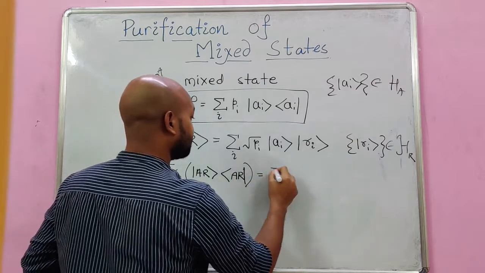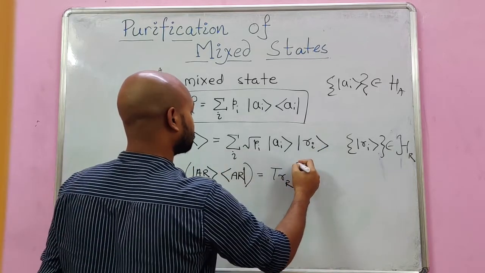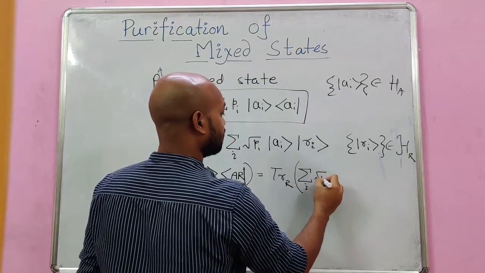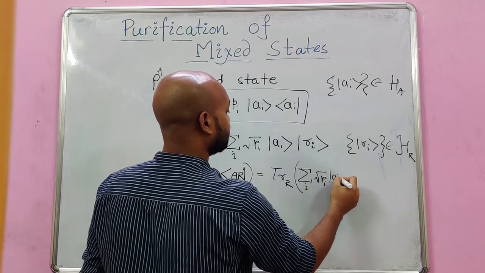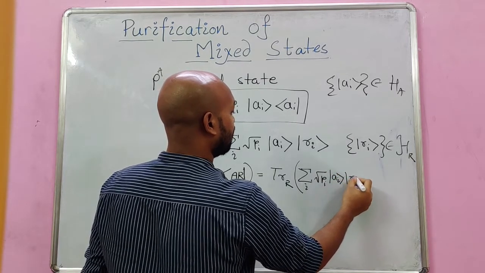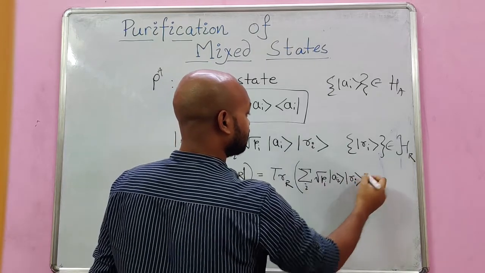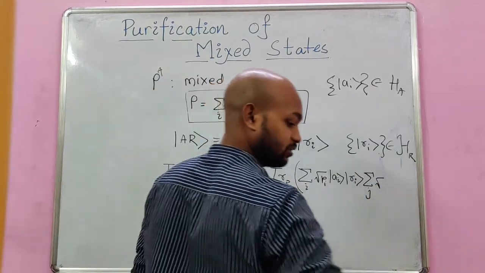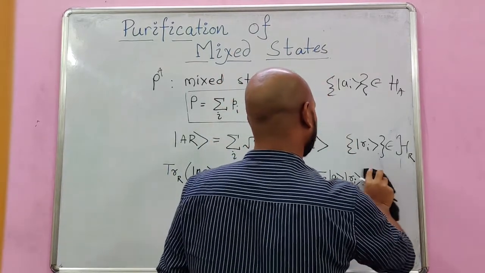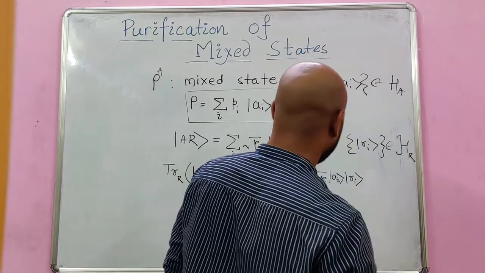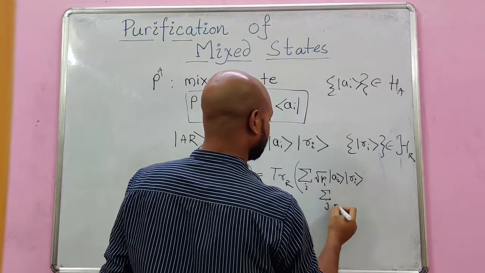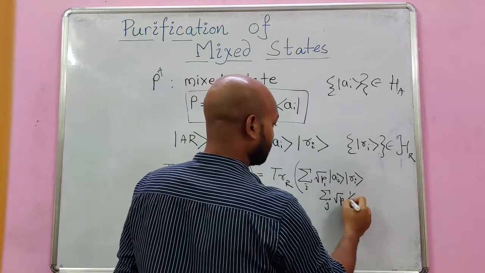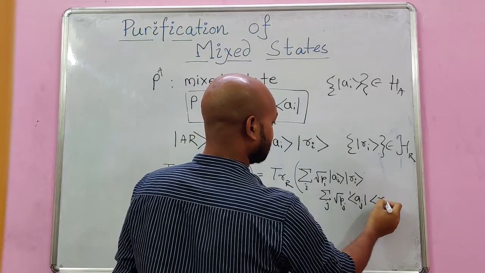So I take the trace of this thing, and this thing I write in the following fashion: sum over i of square root of p_i, |a_i>|r_i>, and then sum over j, I use another index for the other part, square root of p_j, and then the bra vector of it, <a_j|<r_j|.